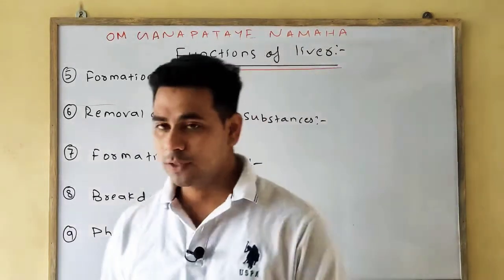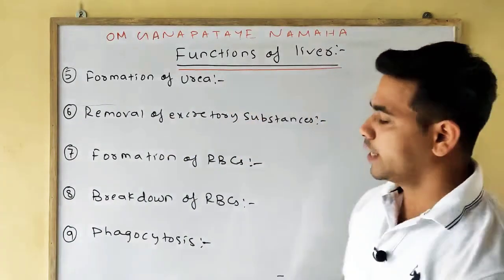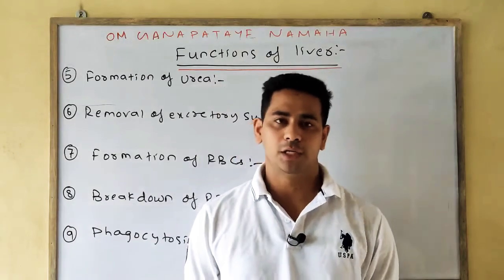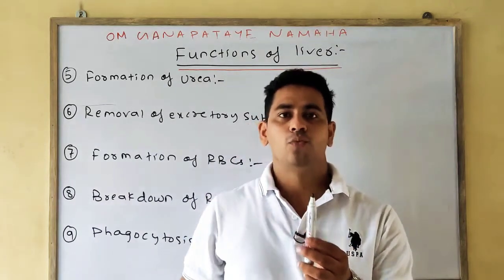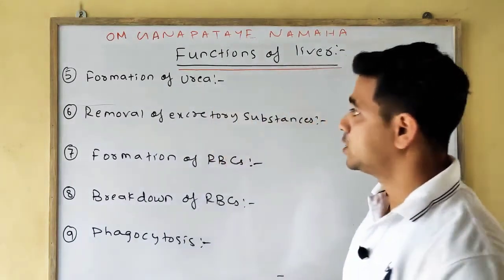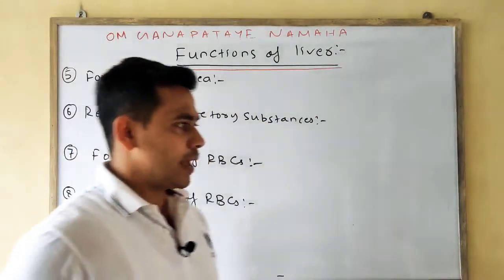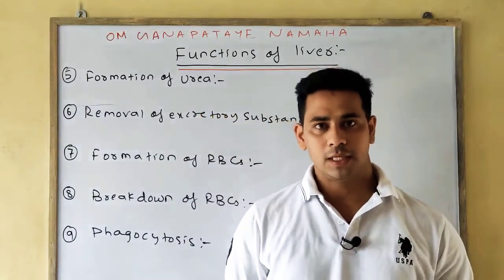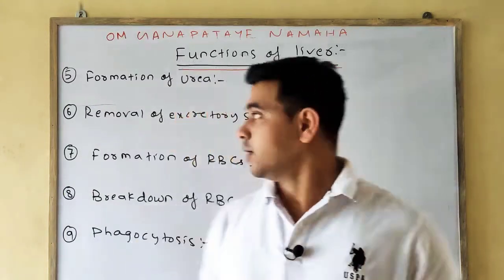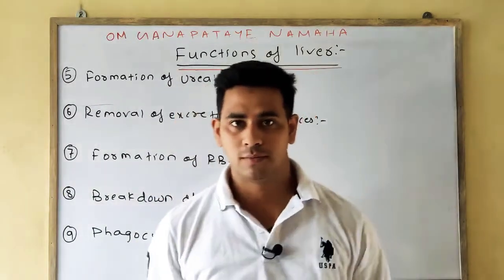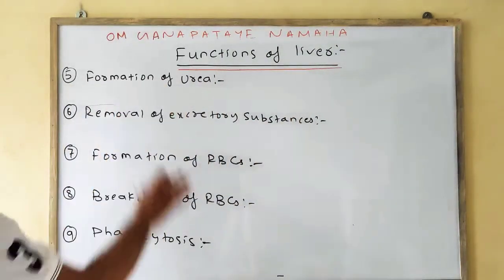Next function is the formation of urea. The ammonia that is formed after deamination, when the amino group is removed from the amino acid, is a harmful, toxic substance. But when the ammonia combines with CO2 in the presence of urease enzyme, it forms urea, which is finally eliminated with the urine. In the urea experiment we did, you remember we used the urease enzyme.